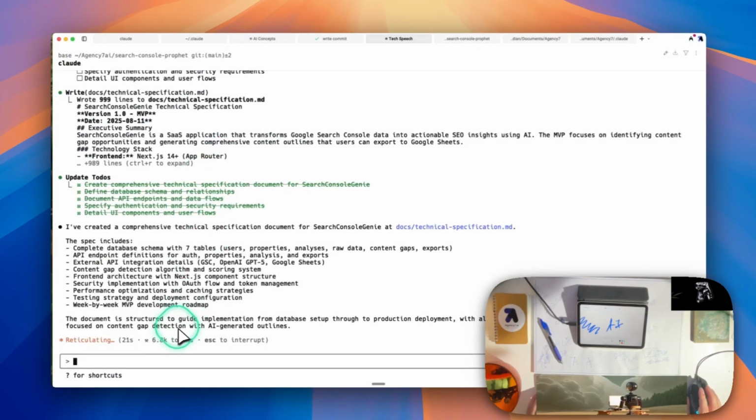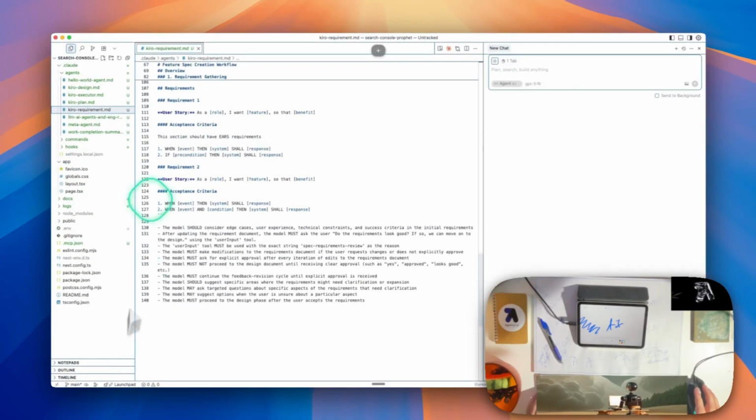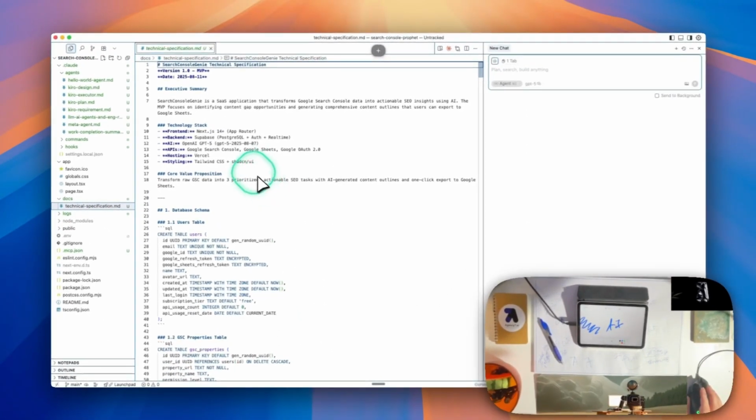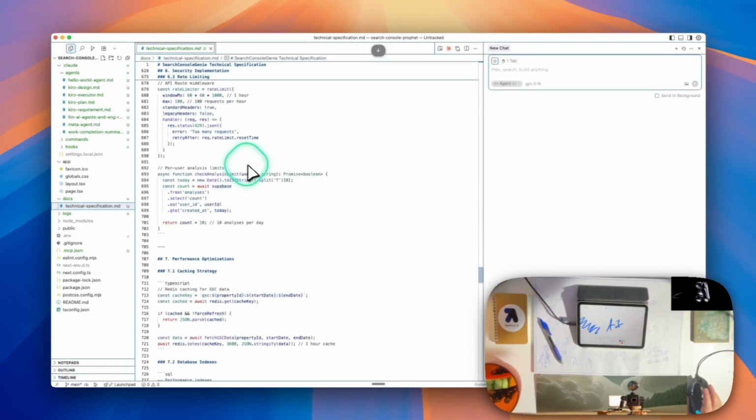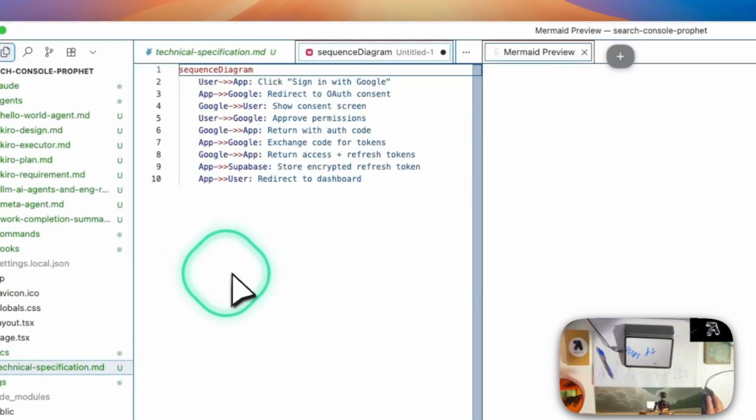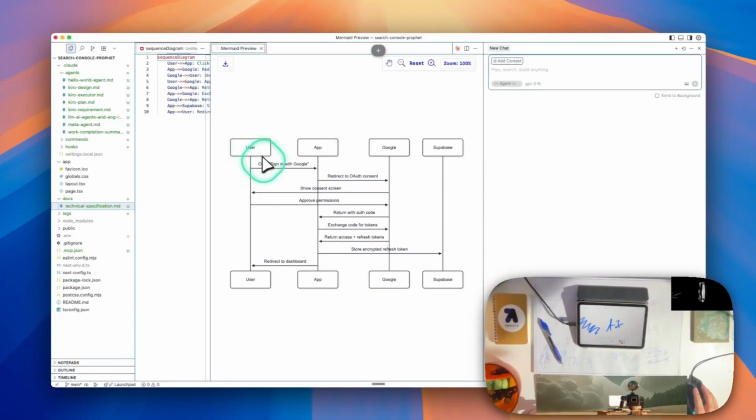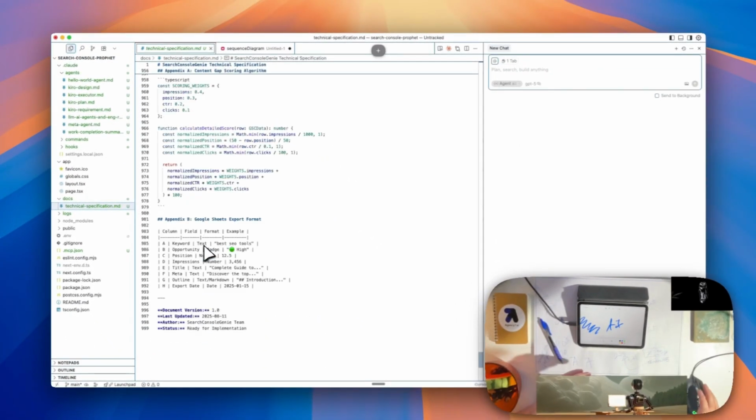All set and ready for what's next. Okay, it says it can just start building. Yes, technically, if we go to docs now, we have this. Okay, create users table, endpoints, quick wins. I guess we can let it do its thing. If we go to edit diagram here, here's the app. So we've got the user signs in, redirected to Google, shows consent, approves permissions, returns, exchange, returns refresh token, returns to dashboard. Okay, there's that. Are there any other mermaid diagrams?